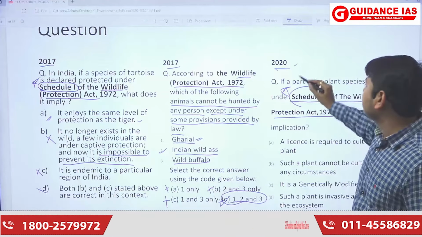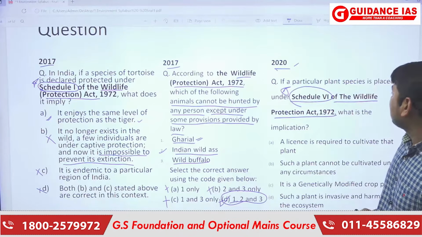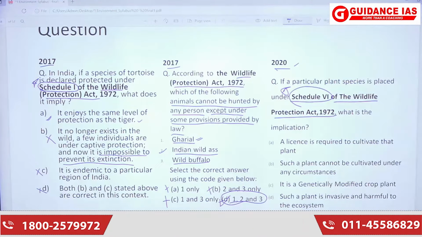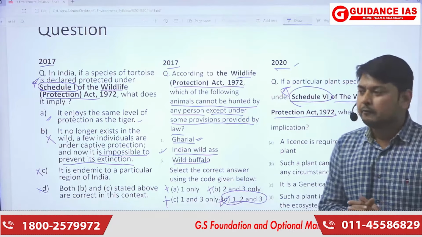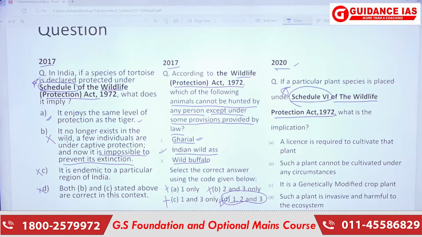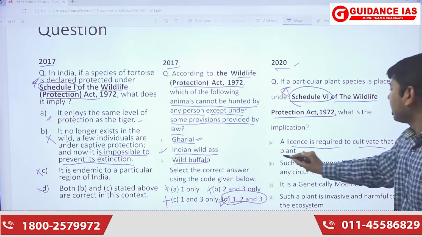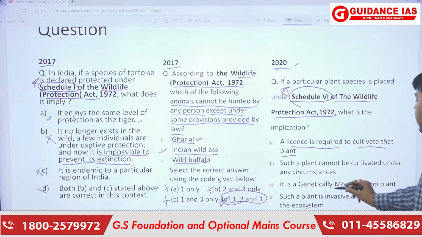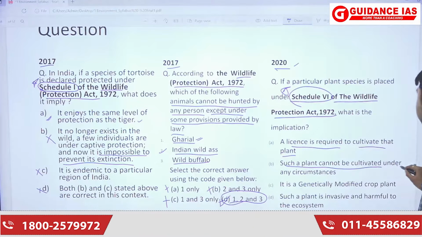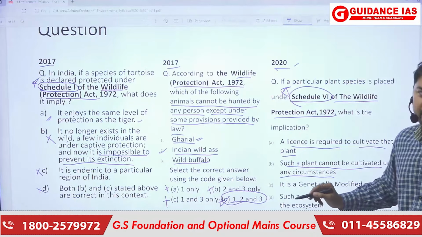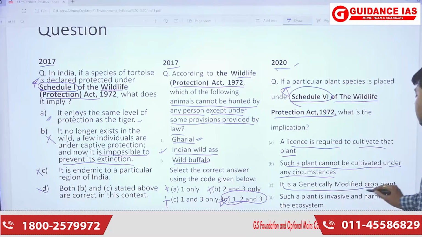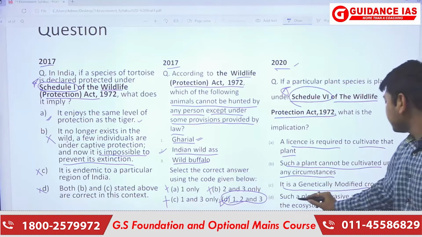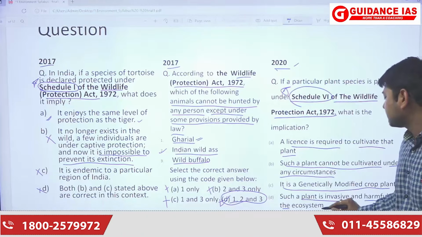Now the 2020 question is asking: if a particular plant species is placed under Schedule 6 of the Wildlife Protection Act 1972, what is the implication? So what is Schedule 6? The options are: first, a license is required to cultivate that plant. Second, such a plant cannot be cultivated under any circumstances. Third, it is a genetically modified crop plant. And fourth, such a plant is invasive and harmful to the ecosystem.